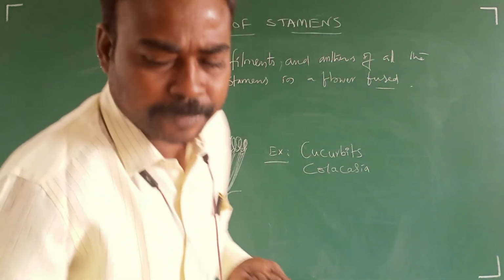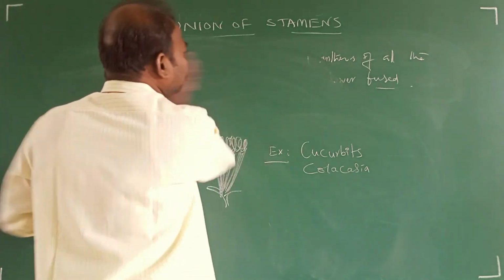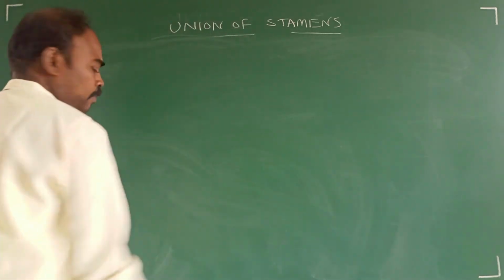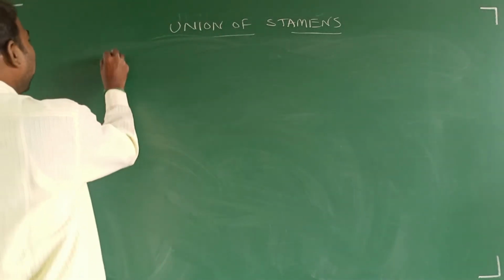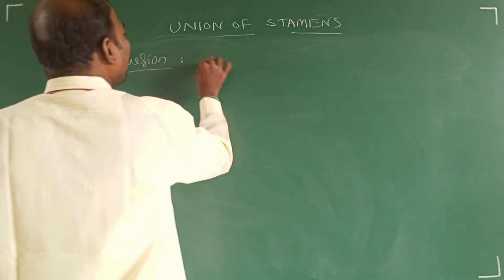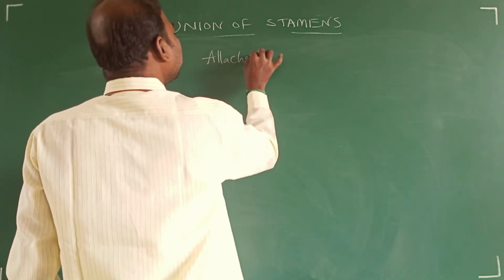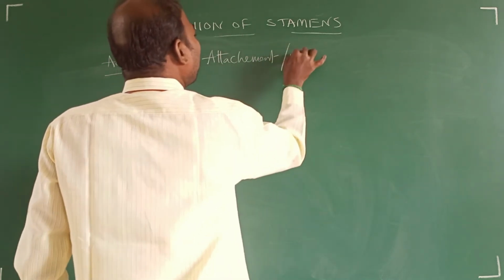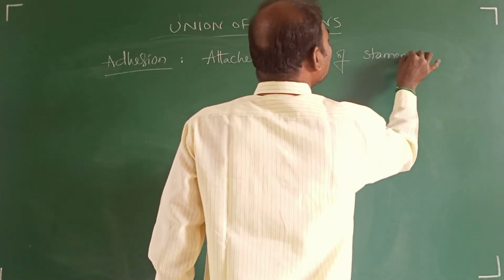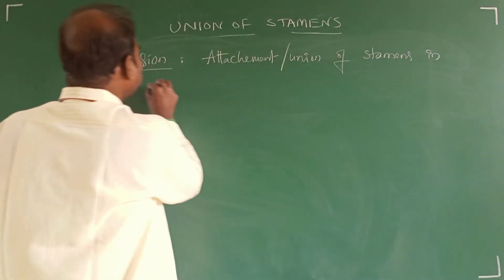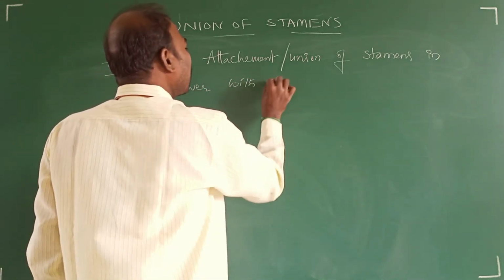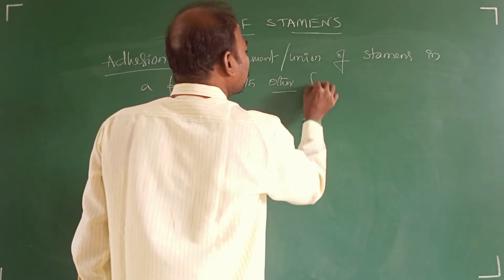Next, about adhesion. What is adhesion? Attachment or union of stamens in a flower with other floral parts.